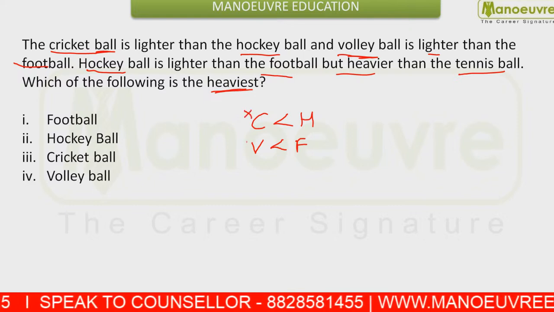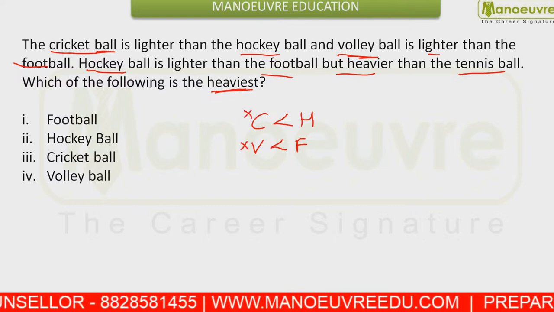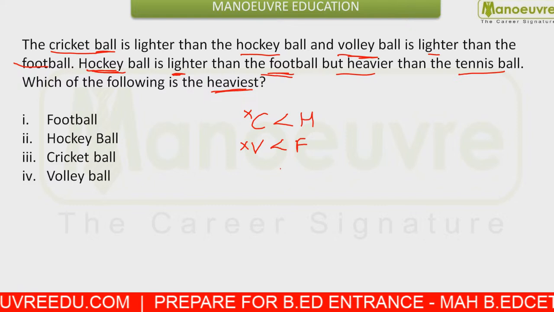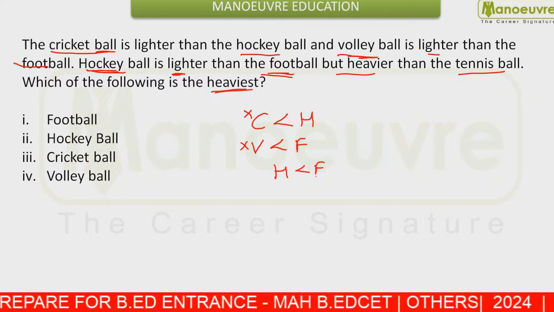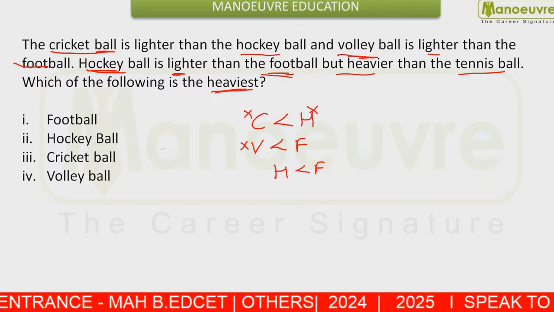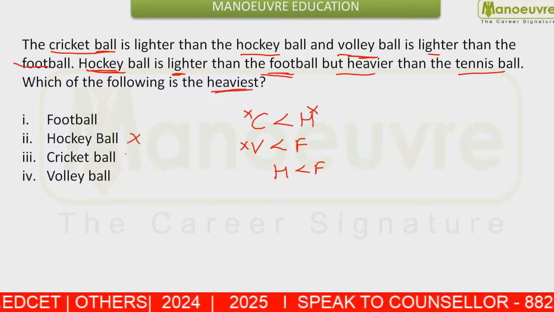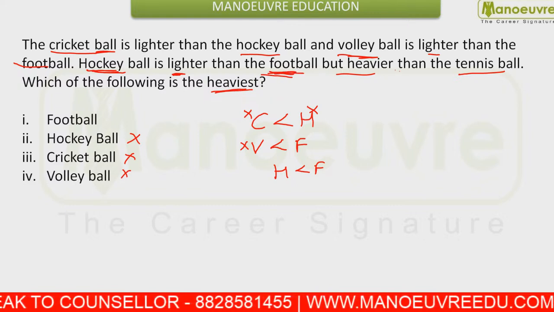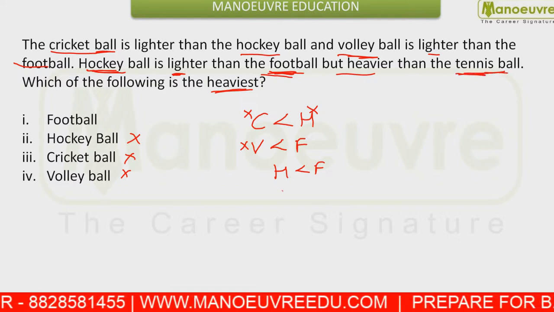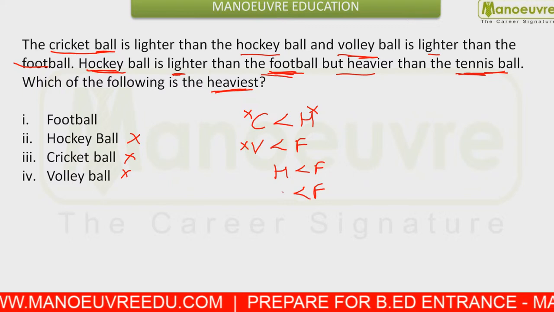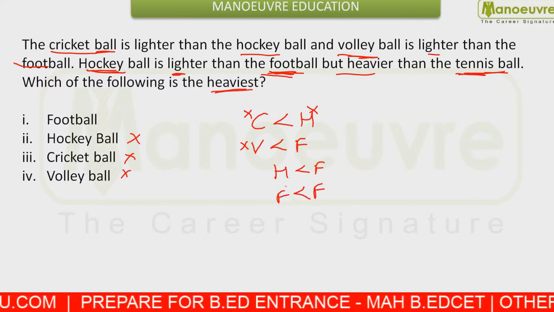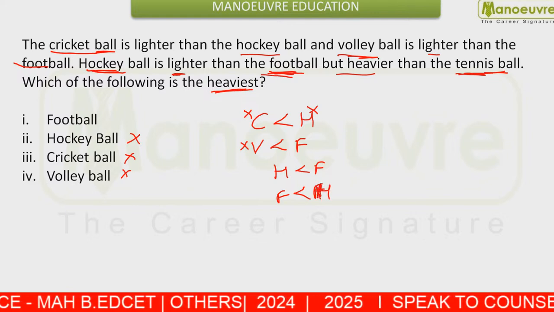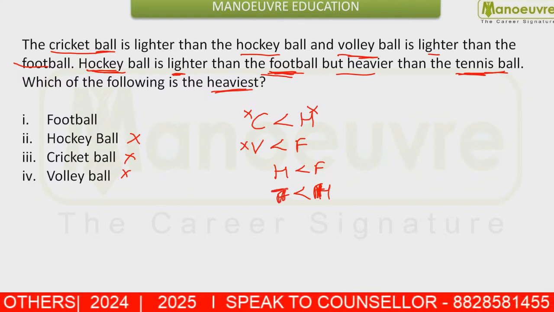So cricket ball cannot be the answer, volleyball cannot be your answer. Next you are given that the hockey ball is lighter than the football, so the hockey ball cannot be your answer here. You can go by elimination and hit the answer. Also, we see in the next step that the hockey ball is heavier than the tennis ball. Sorry, this was for the hockey.